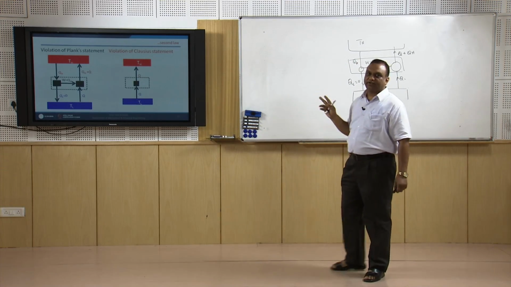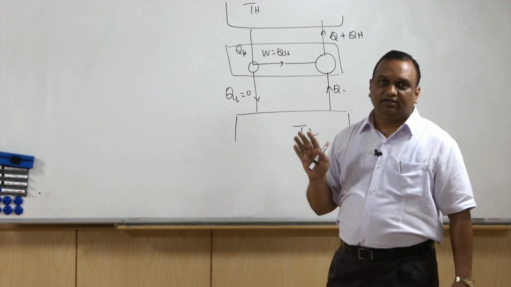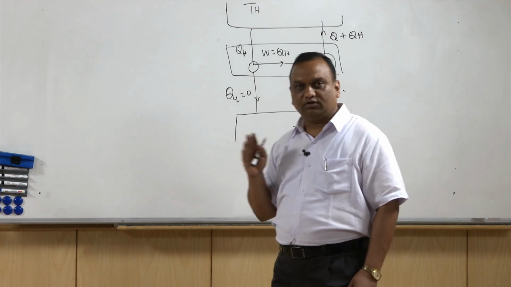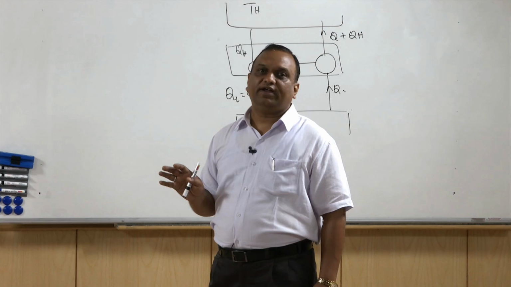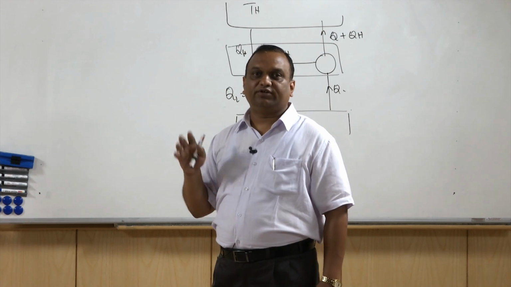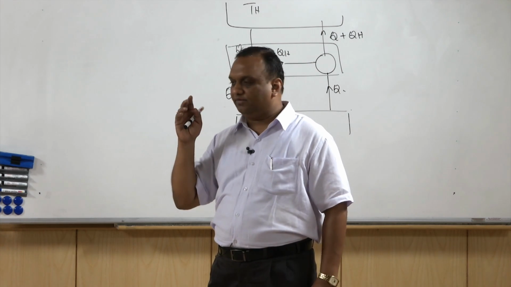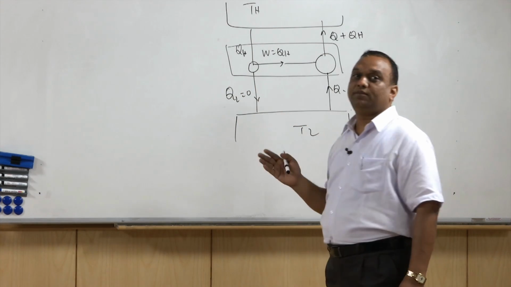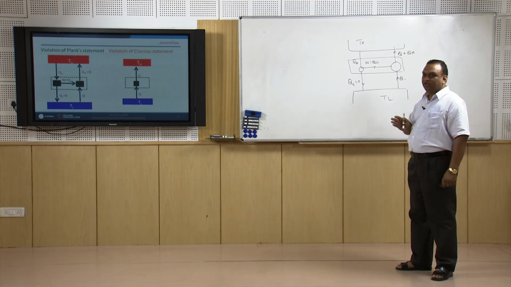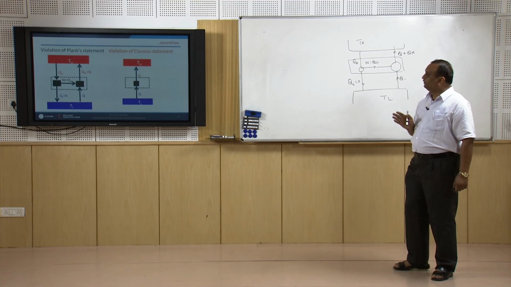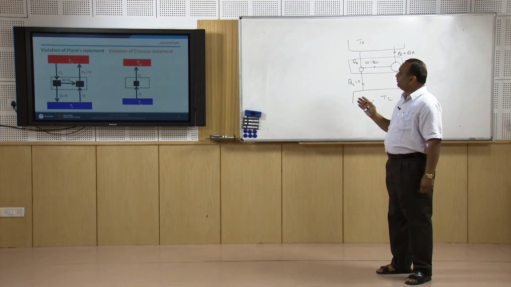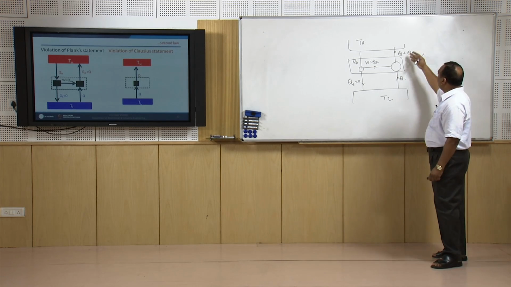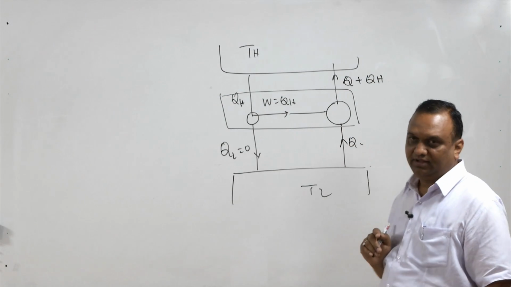So, both statements are the same, and the conclusion of both statements is that we cannot have a device working on a thermodynamic cycle whose sole effect is the withdrawal of heat from a reservoir and doing an equivalent amount of work. And according to the Clausius statement, a device is not possible whose sole effect is the transmission of heat from lower temperature to higher temperature without any external work.